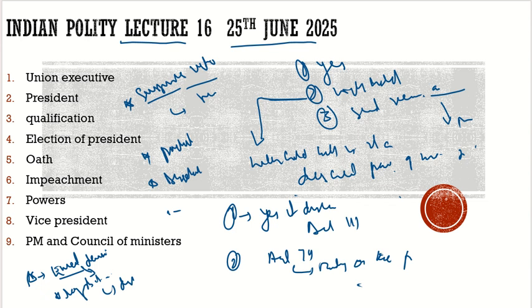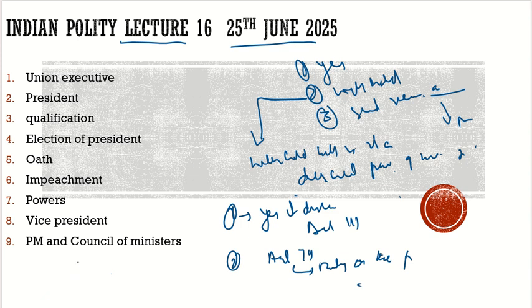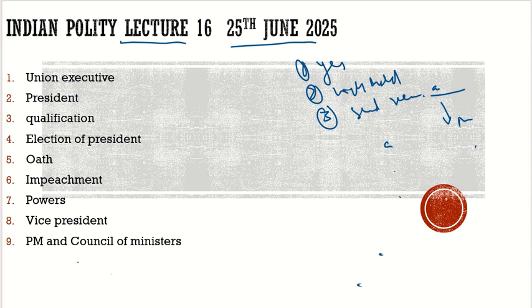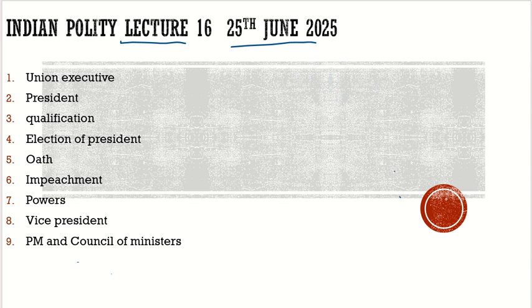So I guess there is nothing left in the president now. Let's try to recap what we discussed so far in the office of the president. What are the points which we highlighted, which could be relevant for your preparation? Let's try to summarize all that, in simpler terms, how we started and what we reached till now.